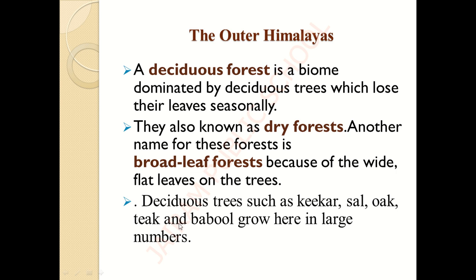Okay. And the next is deciduous trees such as kikar, sal, oak tree, teak and babul grown here in large numbers. So just know the names of the trees alone. What are all the deciduous trees grown here? Kikar. What is the tree name? Kikar, sal, oak tree, teak and babul grown here in large numbers.